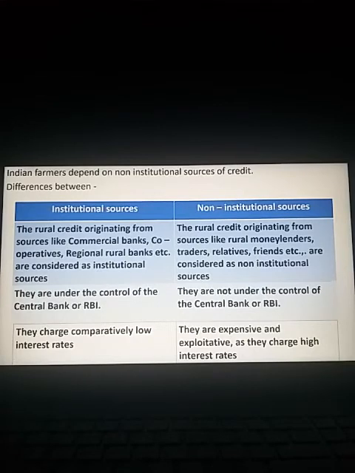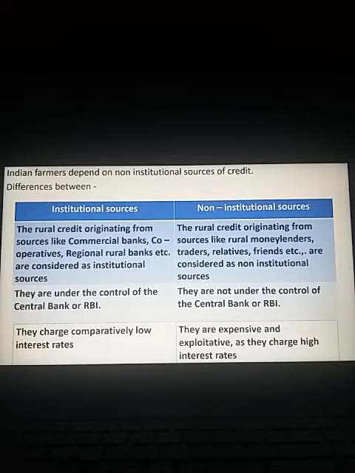In this case, the farmers do not borrow from an institution. Instead, they borrow from individuals like rural money lenders, traders, relatives, friends, etc. So the only difference between these two: in the first case, they borrow from institutions. That's why we call it institutional. Which are those institutions? Banks, like commercial, cooperative, regional rural, etc. But here, they borrow from individuals like traders, relatives, friends, money lenders. First, get the meaning clear. Then come back to the second.